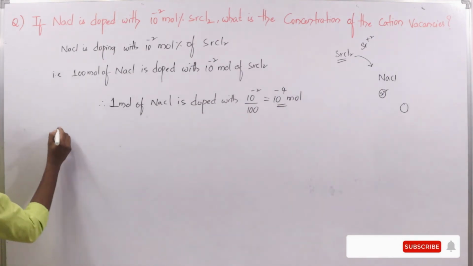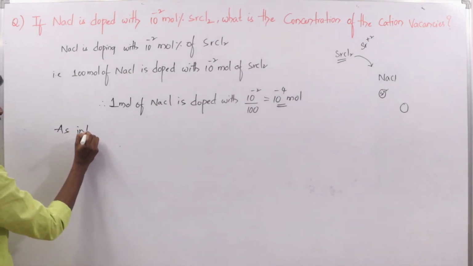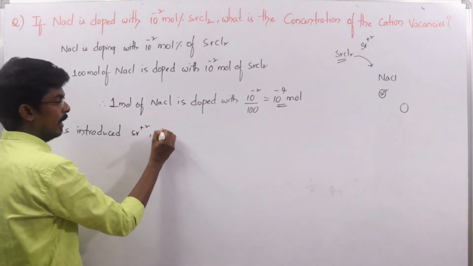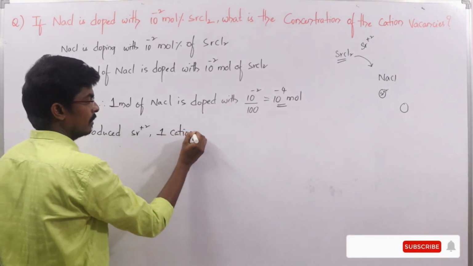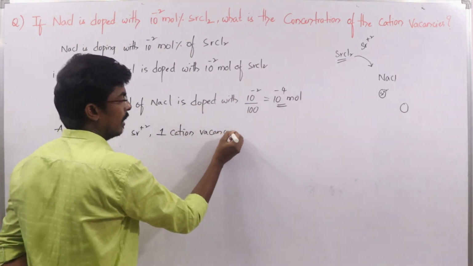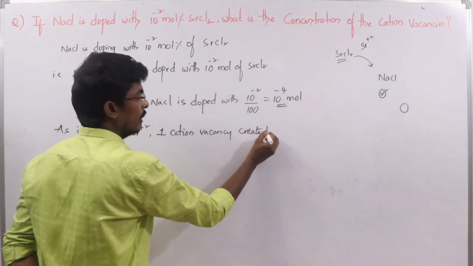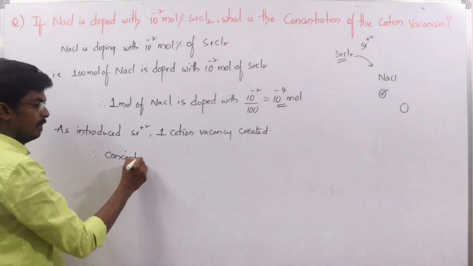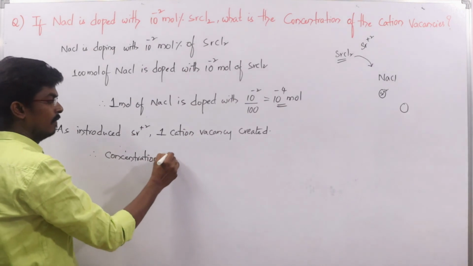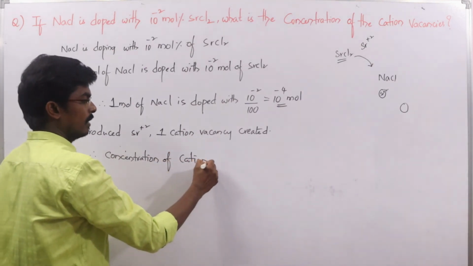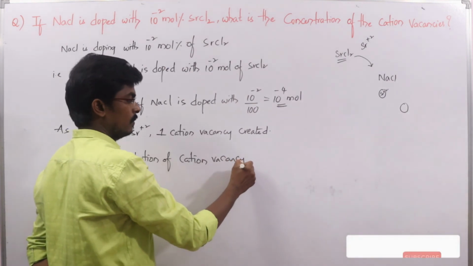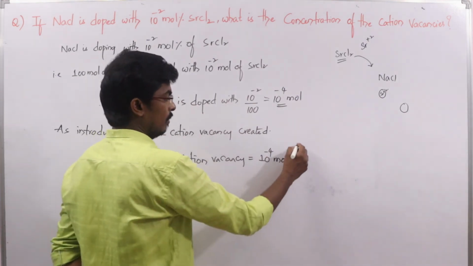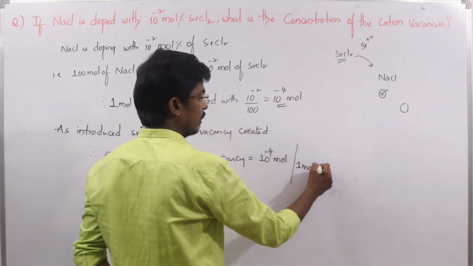So as we introduce Sr plus 2, one cation vacancy is created. Therefore the concentration of cation vacancy is equal to 10 to the power of minus 4 mole per 1 mole of NaCl.